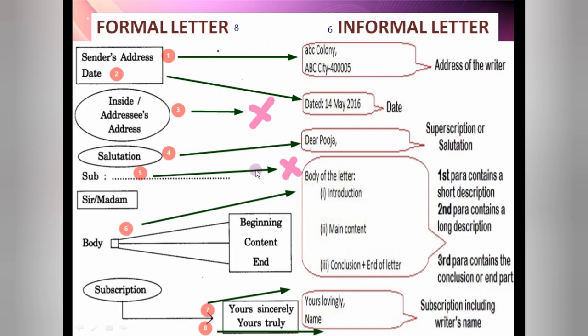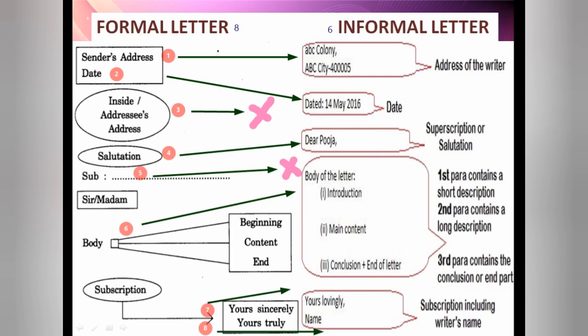That's why we don't write any subject here, like "today I am going to ask about your health." It does not look good. That's why we don't write subject here. Understood? So: sender's address, date, receiver's address, salutation, subject, or even you can write subject, salutation, no problem. Body, subscription, and the last one, name of the writer. All the points remain the same, except receiver's address and subject will not come in the informal one.